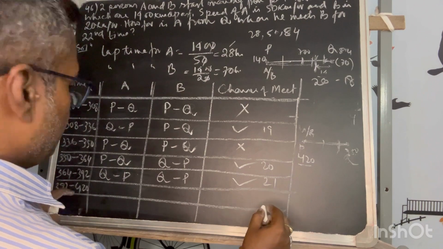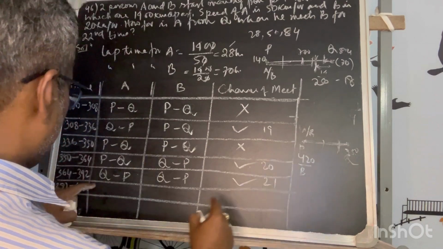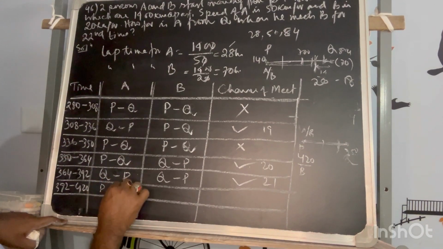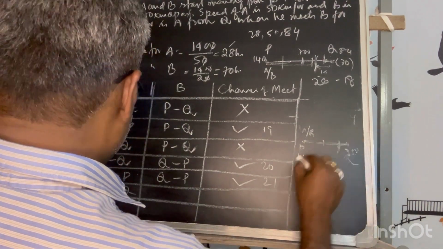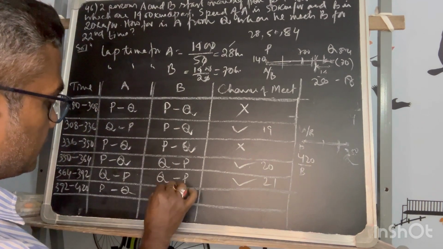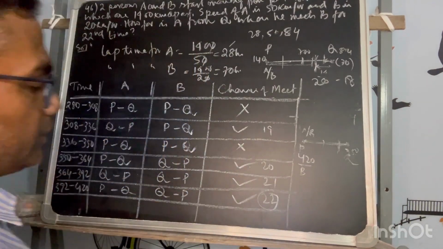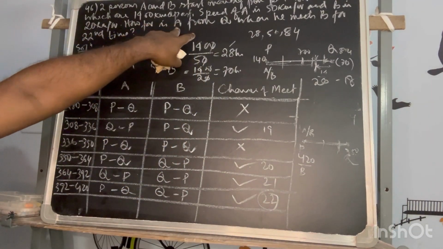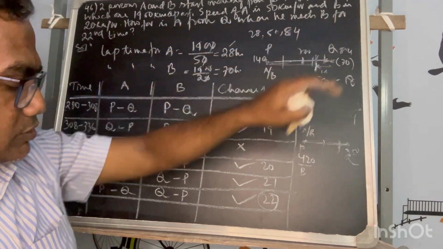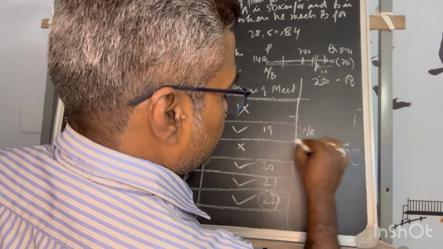No, sorry. By 420 A and B will be there, and A will be where? You will start from P to Q. So that means he will reach Q at 440. So they are in opposite direction. So they will meet. This will be Q to P. In opposite direction, 22. Now see, this is 22. So as per the question, how far is A from Q when he meets B? So now see, 22 numbers meet. They are meeting in opposite direction.